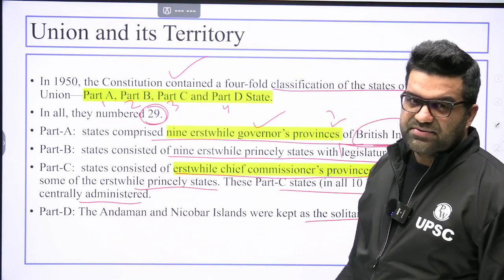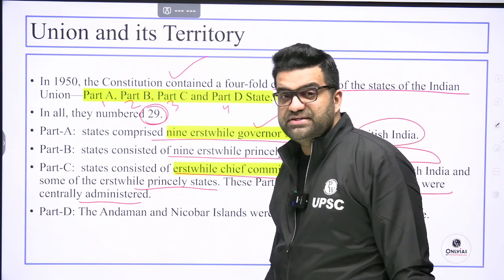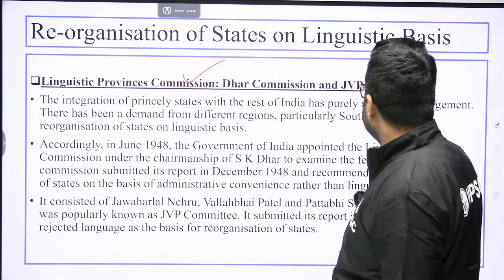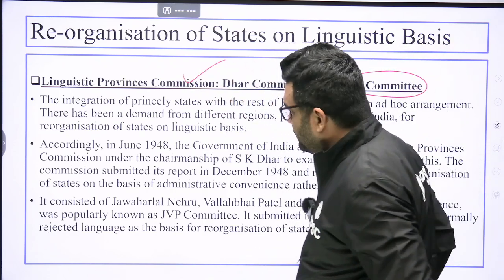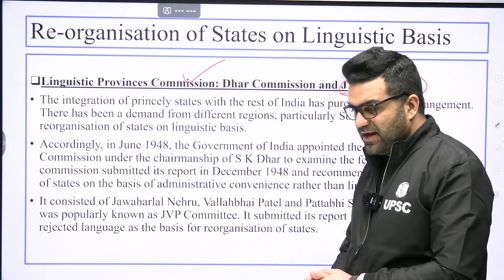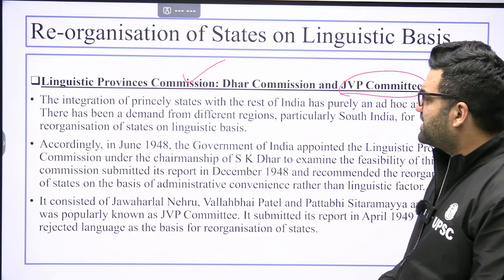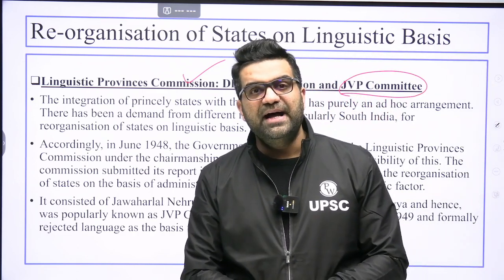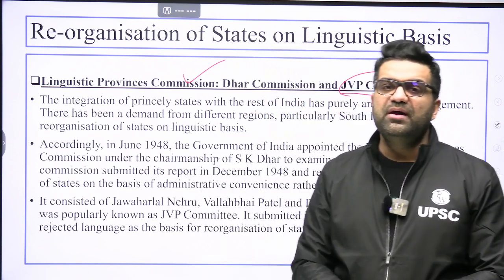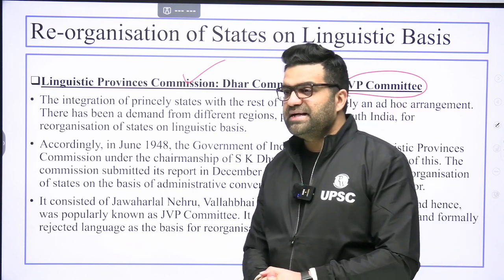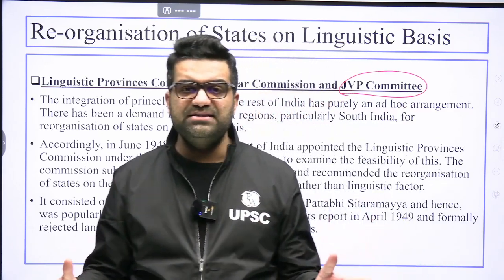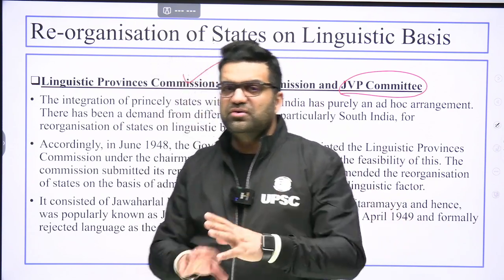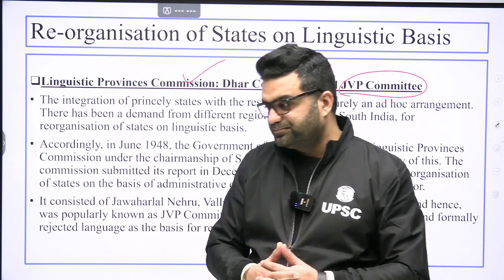The committee that was appointed, we are going to study that. 1956 was the year. Now, Linguistic Provinces Commission, Dhar Commission, and JVP Commission. Dhar Commission was appointed in 1948. After many petitions were sent to the central government, to the Union Parliament, that states need to be carved out on the basis of language. Southern states said that what we call Madras comprises Madrasi speaking people and Telugu speaking people, so they cannot be clubbed together.